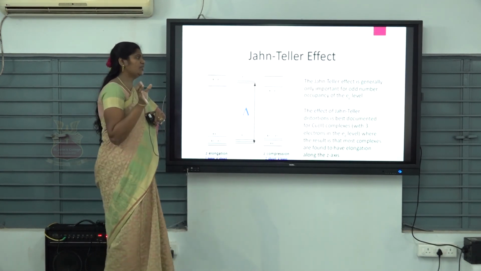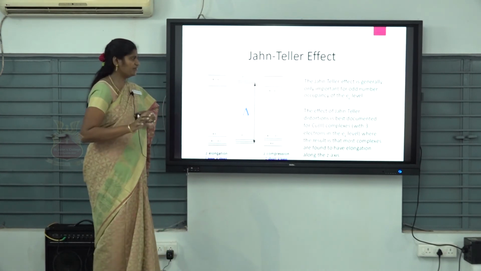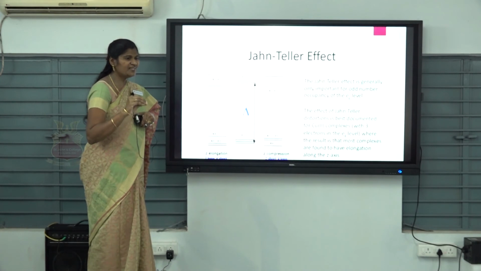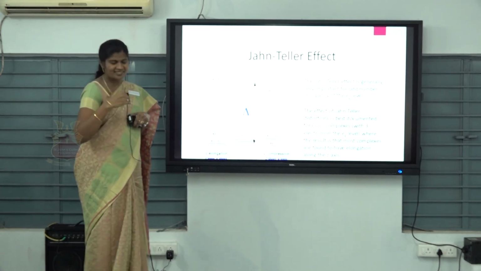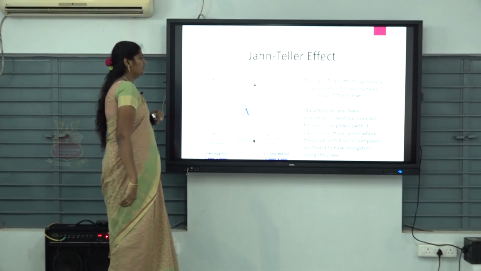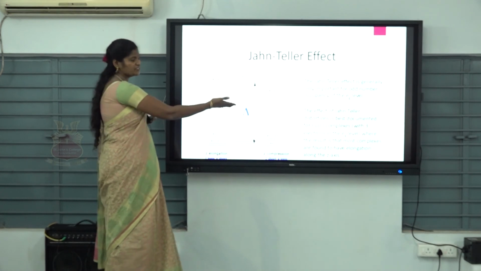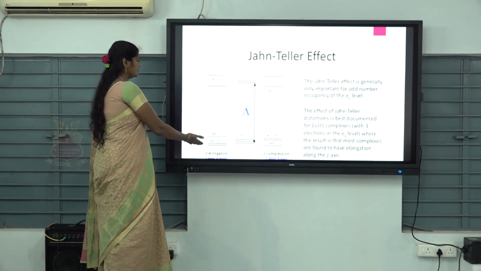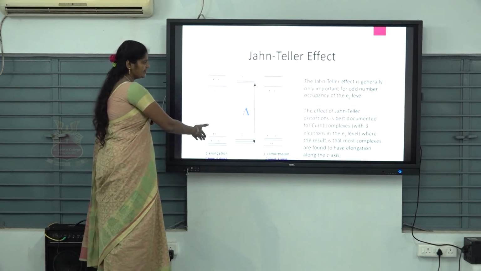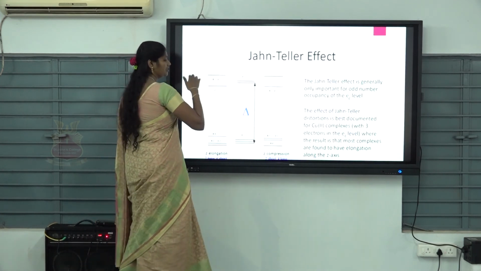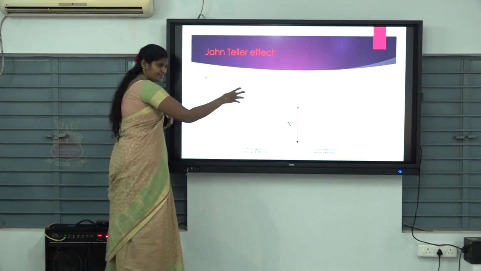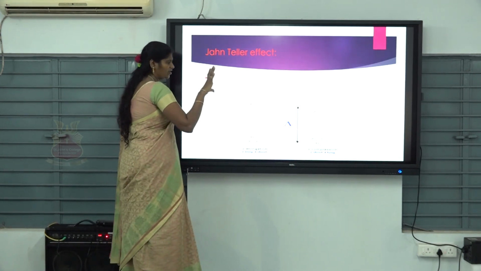Generally, the Jahn-Teller effect is only important for odd number occupancy of electrons in the eg level. An example for this is the copper-2 complex. See, z elongation here, z compression there. Here z alone is elongated, remaining fully compressed. There z alone is compressed, remaining fully elongated.